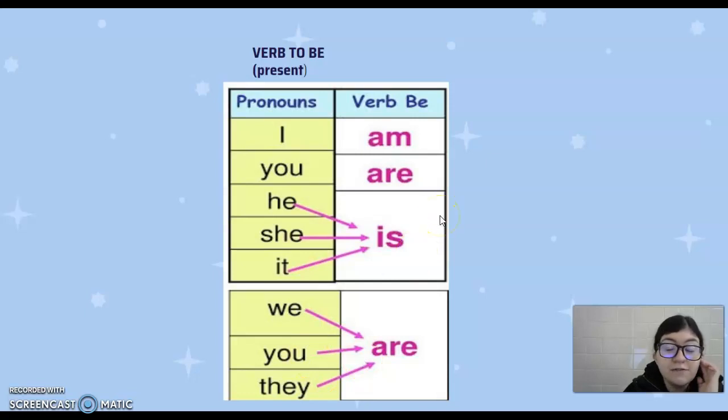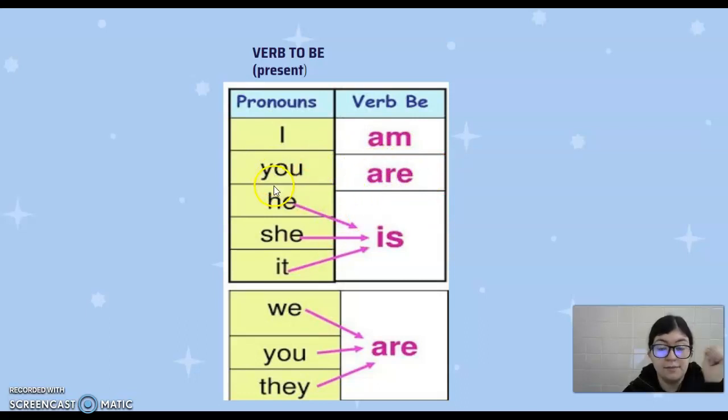Now, we have to remember how to conjugate these pronouns with the verb to be. So, remember, with I, con yo, siempre vamos a utilizar am. I am. Con you, tú, siempre vamos a utilizar are. You are.